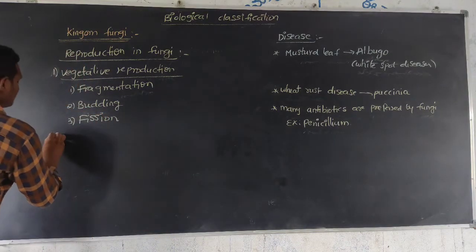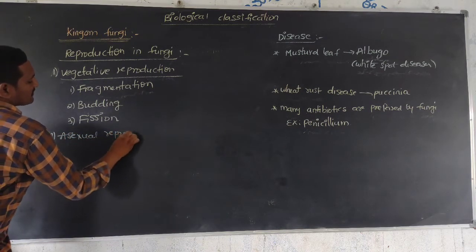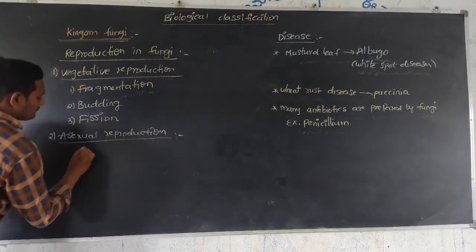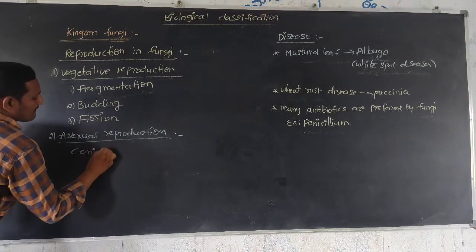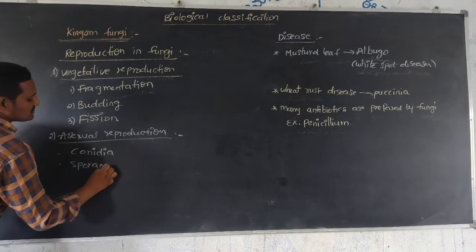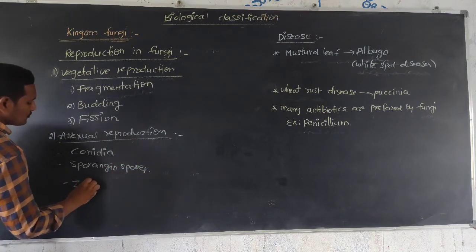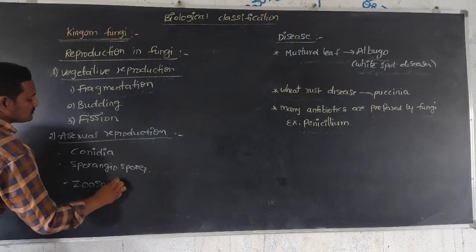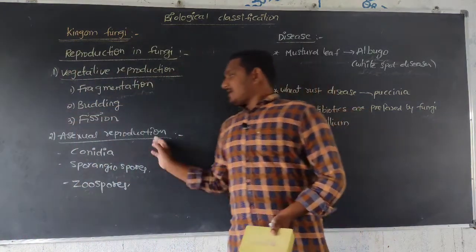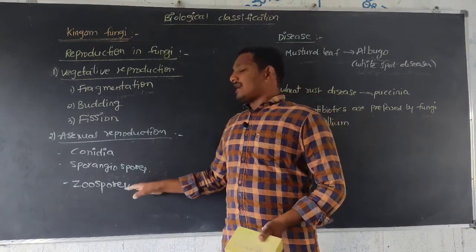Next, asexual reproduction. This asexual reproduction is done by conidia, sporangiospores, and zoospores. In fungi, asexual reproduction takes place by conidia, sporangiospores and zoospores.